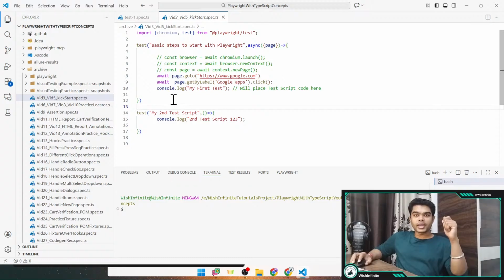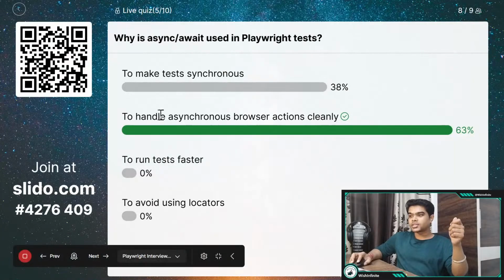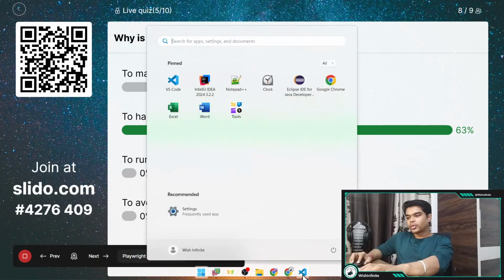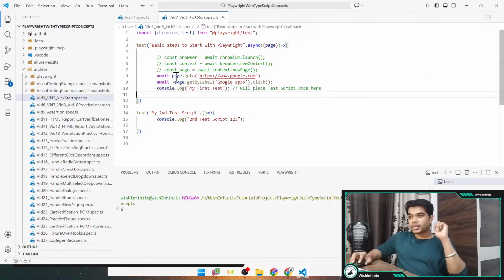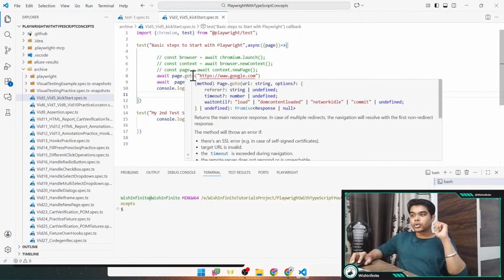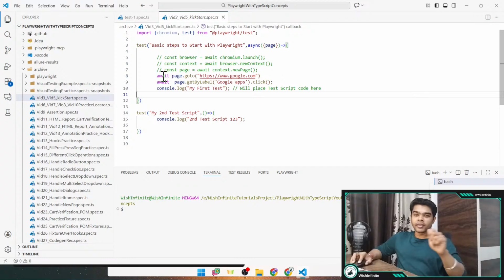So how can you know where you need to provide the await? For different actions you need to provide it, right? That's what we have mentioned: to handle asynchronous browser actions you need to provide this await keyword. And how can you identify it? You can simply go to that particular method. Like here we have this page.goto method, and it is returning a promise, right? By this you will know that if it is returning a promise, in that case you need to use the await keyword.